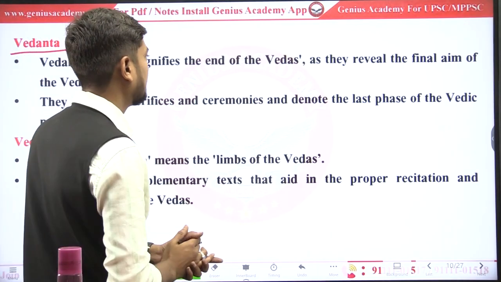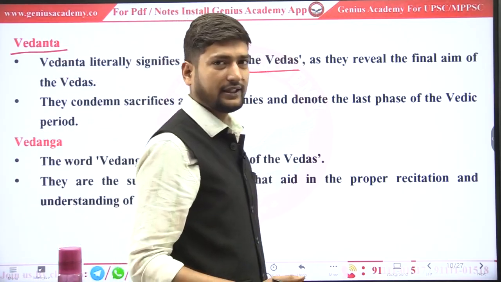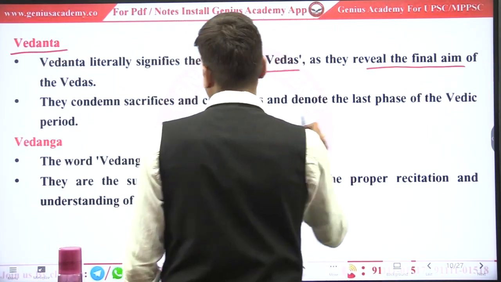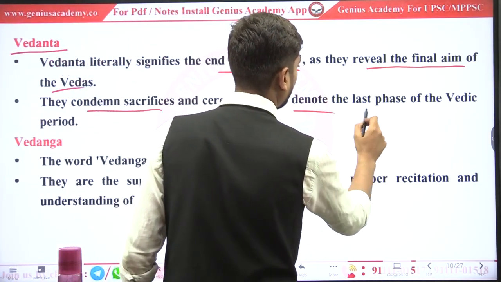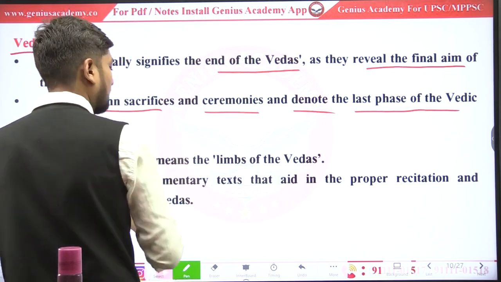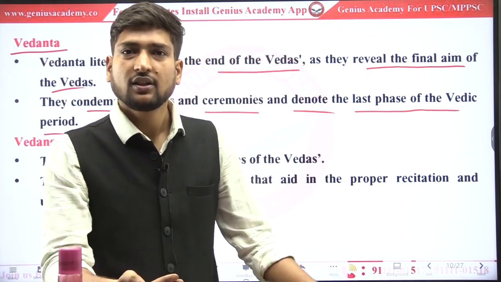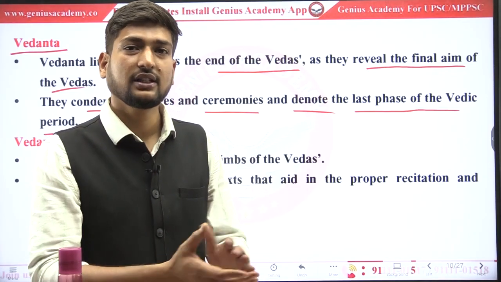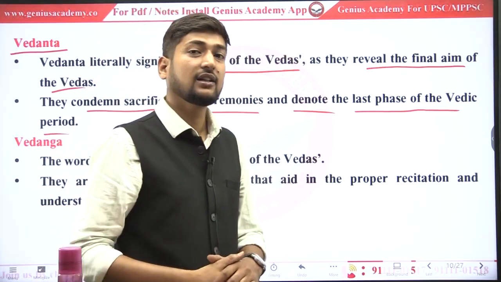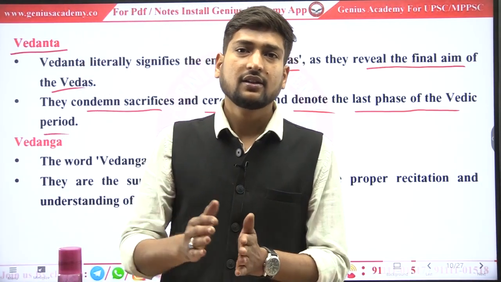So Vedanta. What does Vedanta say? Vedantas are the end of the Vedas. It reveals the final aim of the Veda. It condemns the sacrifice ceremonies and denotes the last phase of the Vedic period. So Rig Vedic period का एक तरह से ये last phase था जो कि कंडेम करता था सेक्रीफाइसेस और रिचुअल्स, जिससे कि यहाँ पर बहुत ज़्यादा डिफरेंस आ गया था सोसाइटी में.